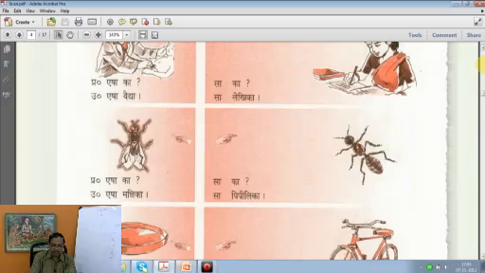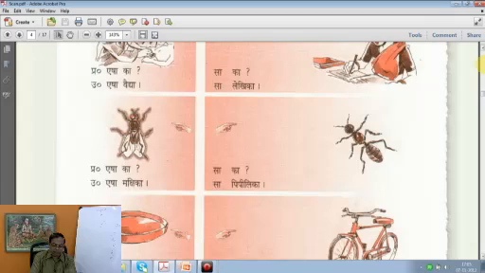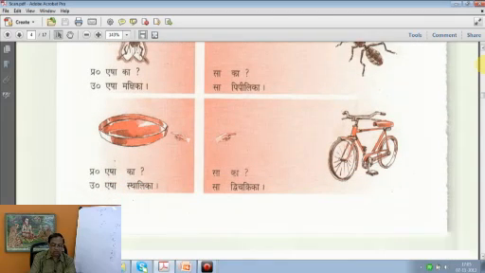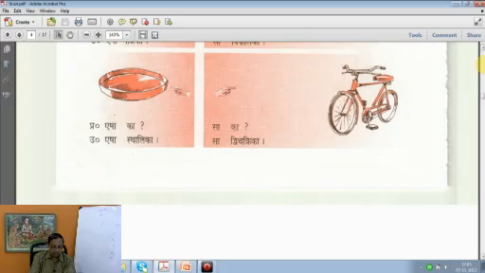Sa ka, what is that? Then Sa, that is Pipilika, an ant. That is an ant. Now, as I repeat again, gender fixation in Sanskrit is a very difficult task. For feminine people, okay.